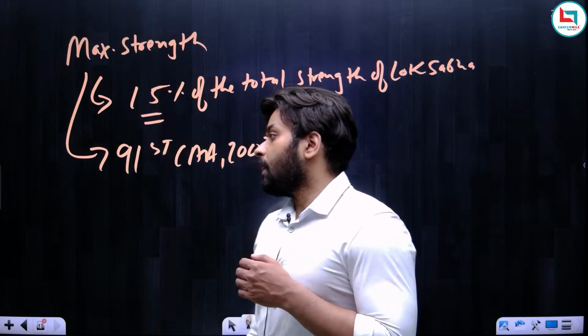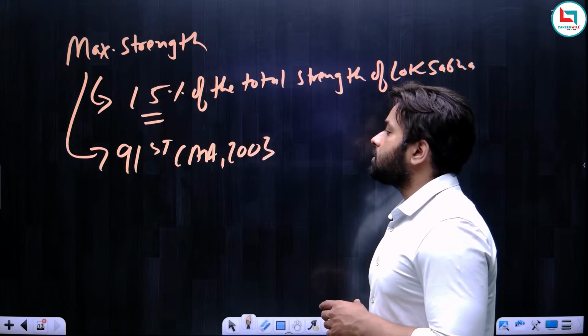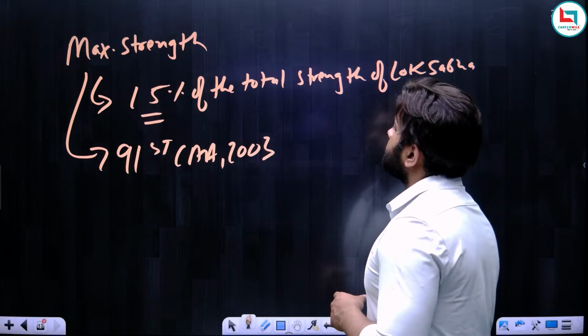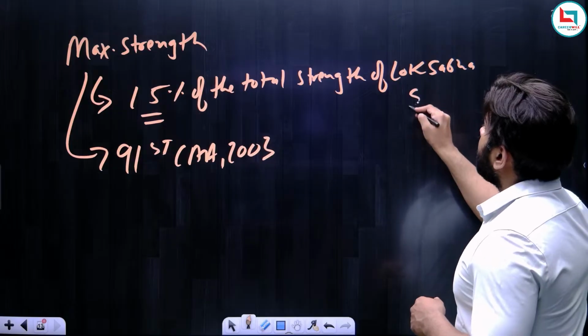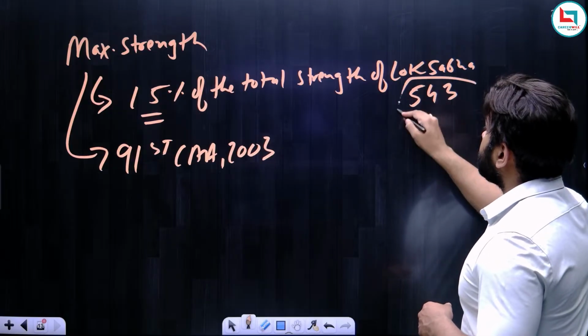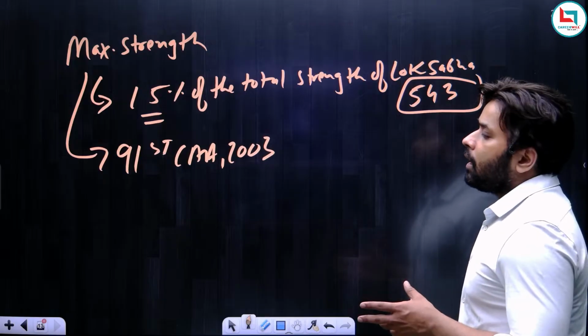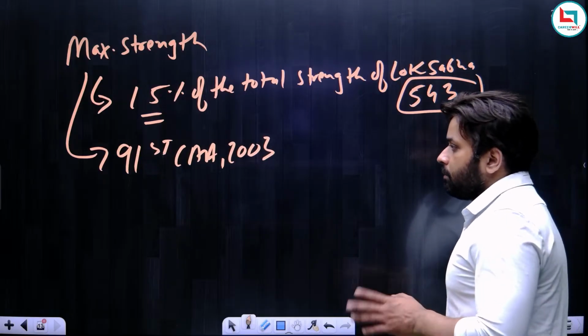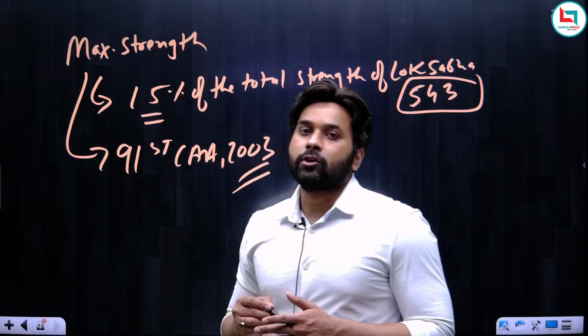Okay, so I hope you understood the maximum strength of the Council of Ministers, and that is 15% of the total strength of Lok Sabha. See, the total strength of Lok Sabha is 543. So you have to calculate 15% of 543, and if there is a decimal, then you simply round off. And the most important part is that this particular provision was added by the 91st Amendment Act of 2003.